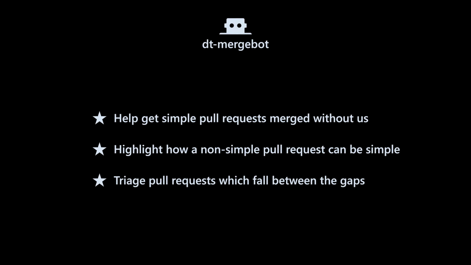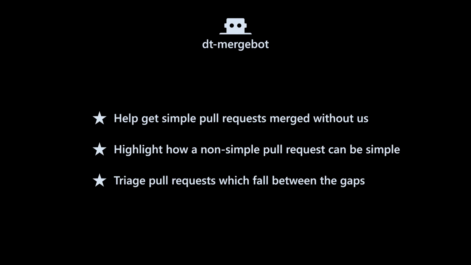We wanted to find a way to help get simple pull requests merged without us being in the way. We wanted to highlight how non-simple pull requests could get turned into simple pull requests. And we wanted to make sure that we had a way to triage the pull requests which were not considered simple at all, so that it would be quite obvious to a DT admin what they should be doing next and what they want to be looking at.